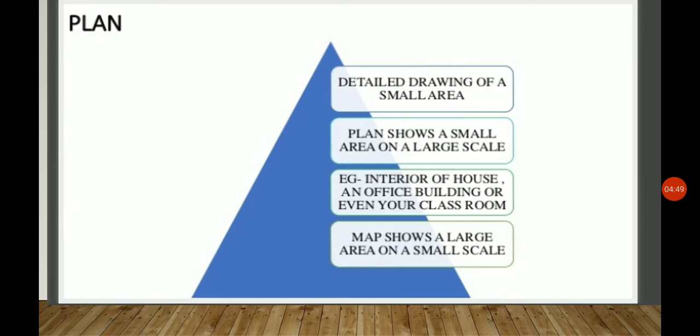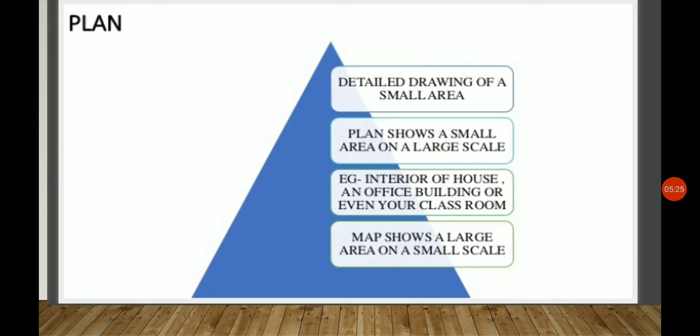That means if you are constructing a house, then you need to have a plan. That means how many centimeters, not meters, they want a bedroom or a hall to be. Anything has to be an accurate measurement. So you can say a plan shows a smaller area, for example your house, in a very large area. That means in a piece of land it is showing that small area on a small paper, how they will be constructing the interior of the house.